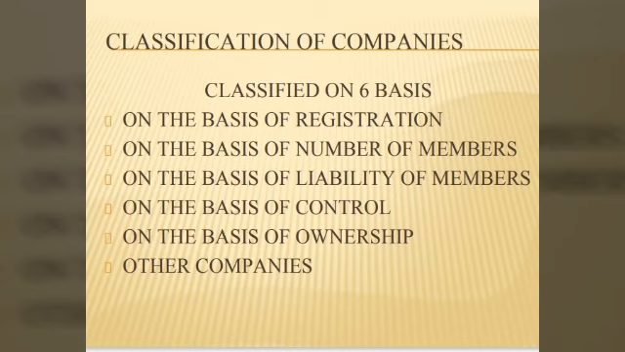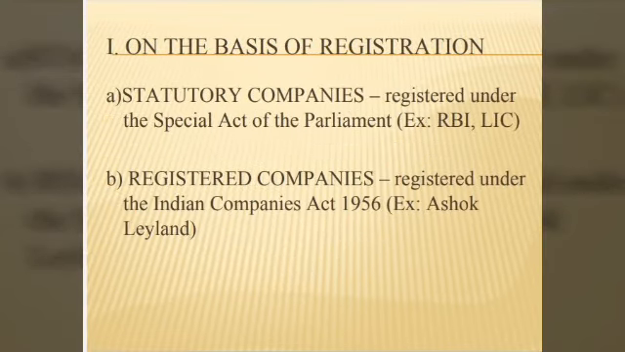Now we want to go and see the various classification of companies. Number 1, on the basis of registration. What is registration? It is nothing but incorporation of a company. On the basis of incorporation or registration, the companies were classified into 2 types.